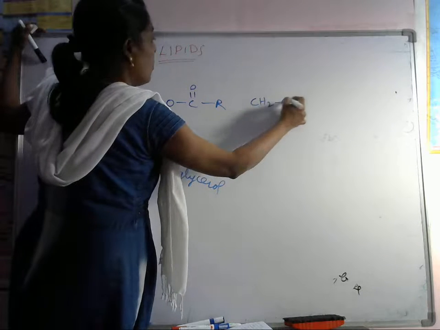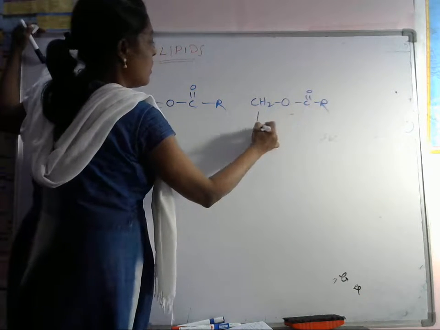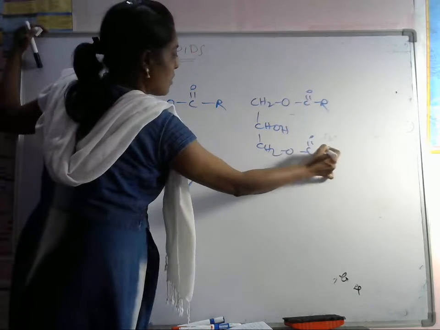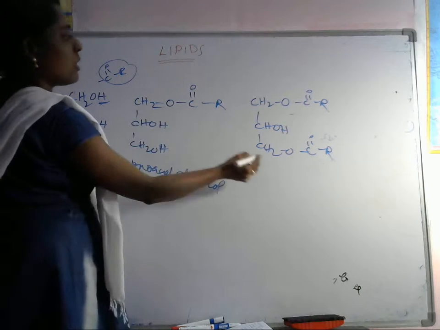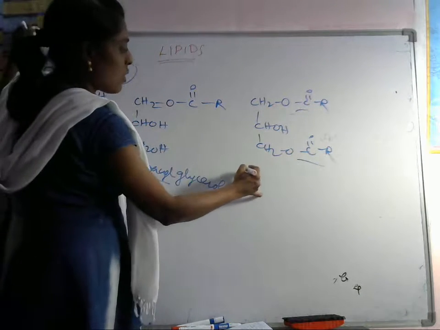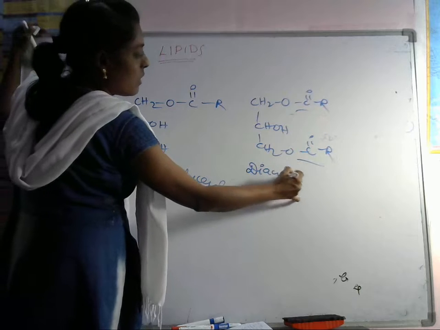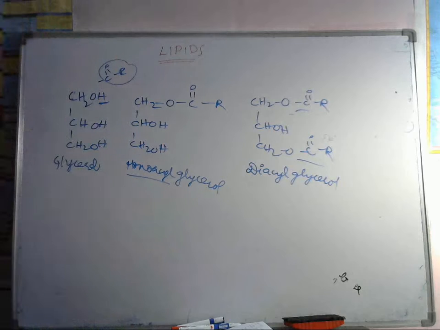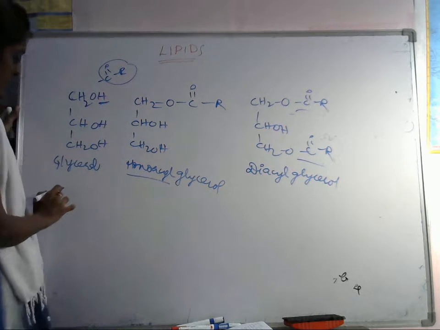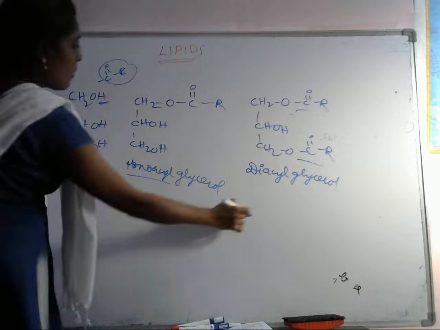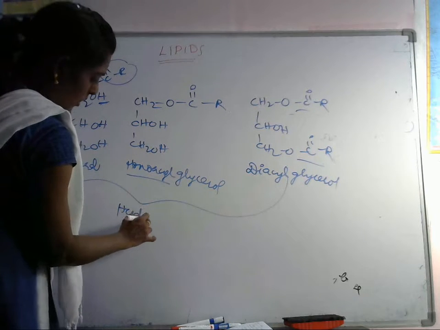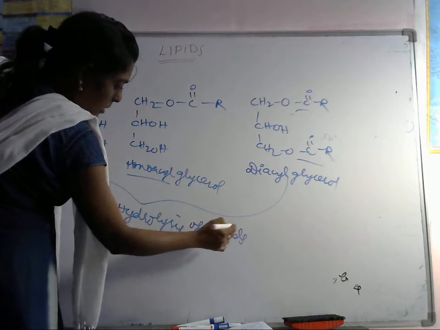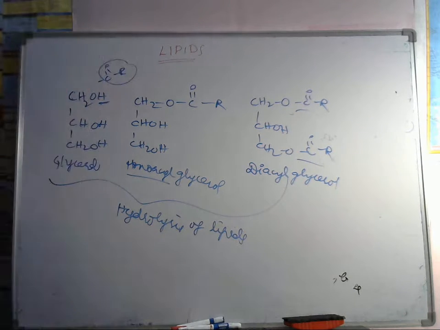If you replace this with CH2-O-C double bond O-R, here CHOH, here CH2-O-C double bond O-R is there. Here two acyl groups are there, so that's why it is called diacylglycerol. These are obtained from hydrolysis of lipids.